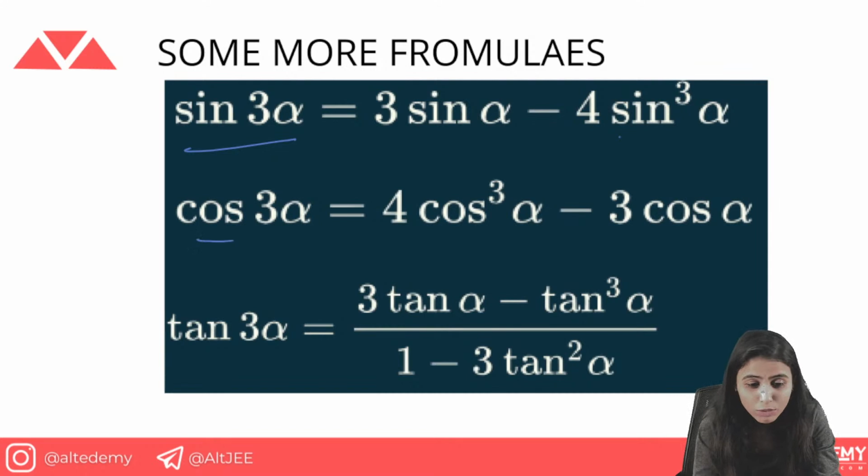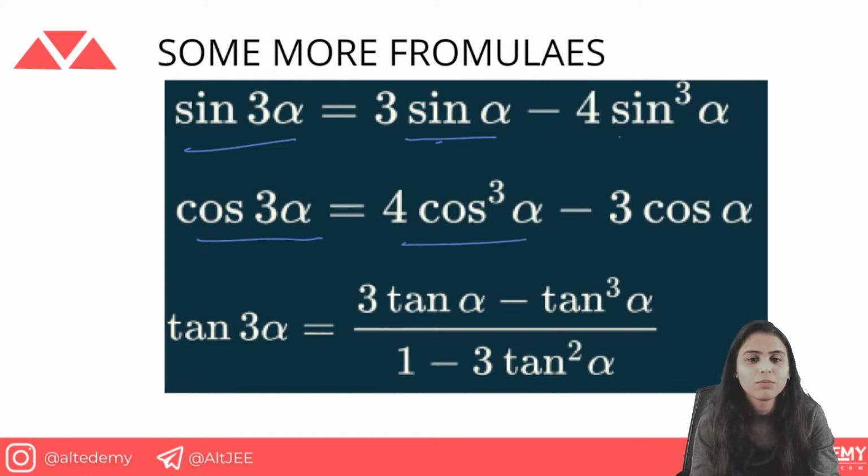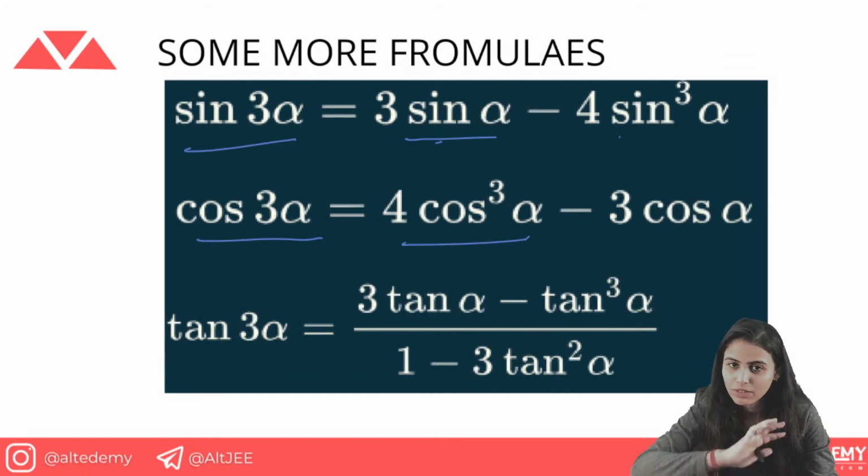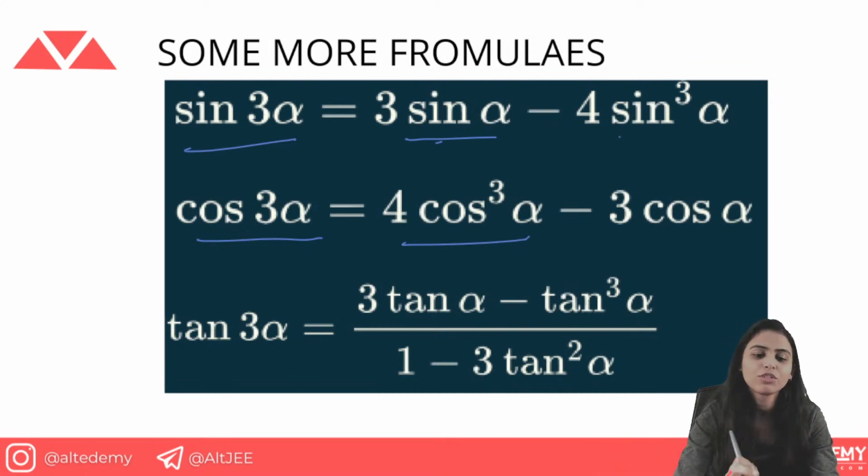So how will be the cos 3 alpha? It's obviously going to be different from the other formula. In the sine formula we have 3 sine alpha first and then 4 sine cube alpha. Here I am using 4 cos cube alpha first, then we have minus 3 cos alpha. This is how you're going to remember the formula.